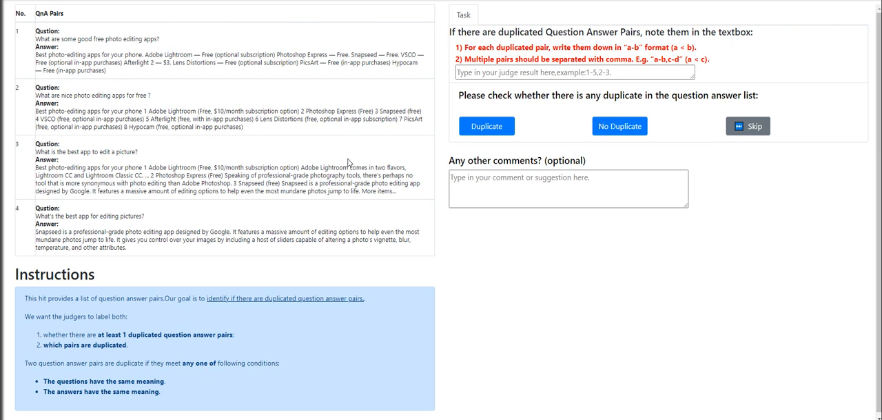What are some good free photo editing apps? What are nice photo editing apps for free? What is the best app to edit a picture? What is the best app for editing pictures? What are some good free photos? Okay, it's one, two. We need to put a comma here, no space, and then three. Oh, I'm sorry. One hyphen two, and then three, and then four.